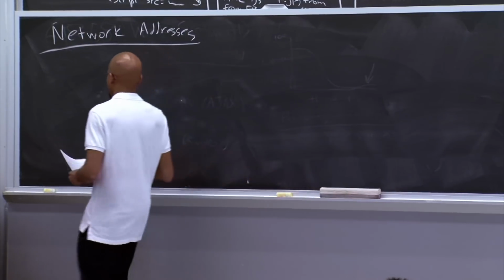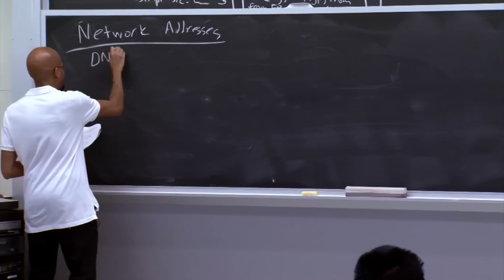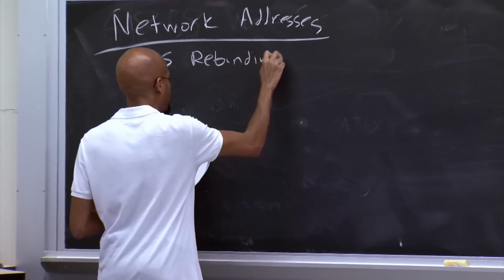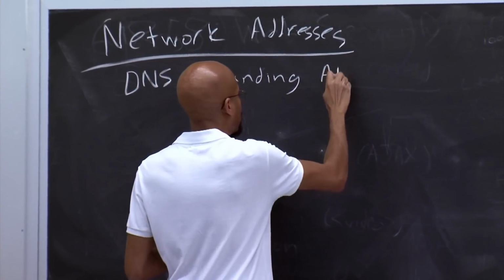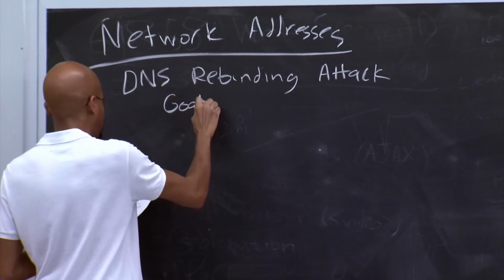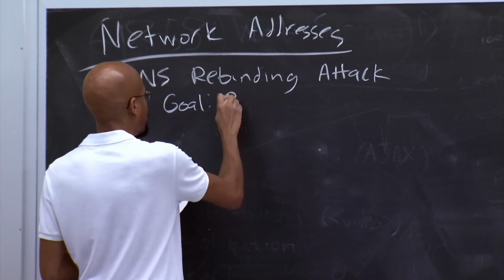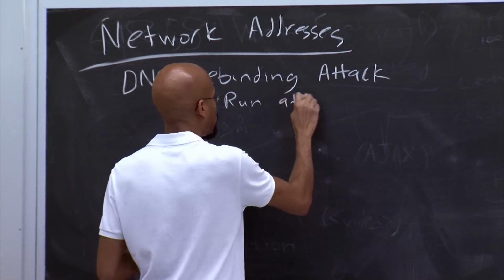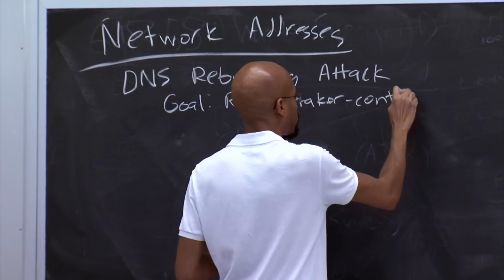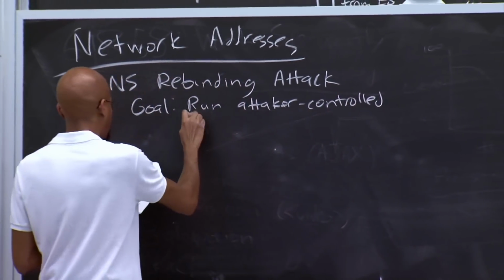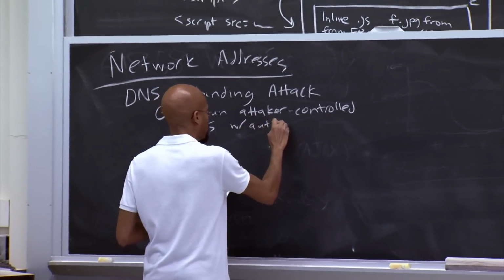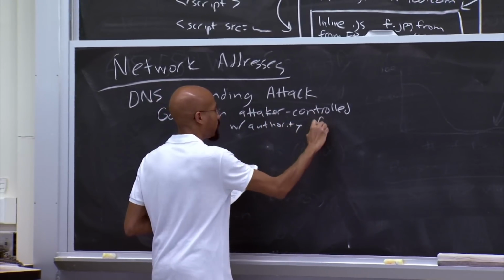An example of this is the DNS rebinding attack. In this attack, the goal of the attacker is to run attacker-controlled JavaScript with the authority of some victim website.